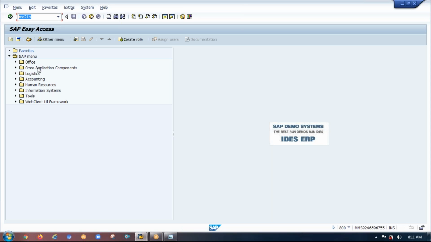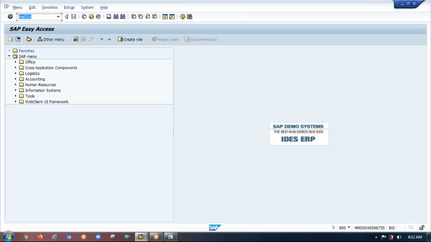Okay, sir, I have a question. How many T codes do we have in SAP, sir? There is no limit. How many URLs do we have in the browser? In the same way, we have multiple T codes. But being an ABAPer or an SAP person, we have to focus on a few T codes because we are responsible for them.